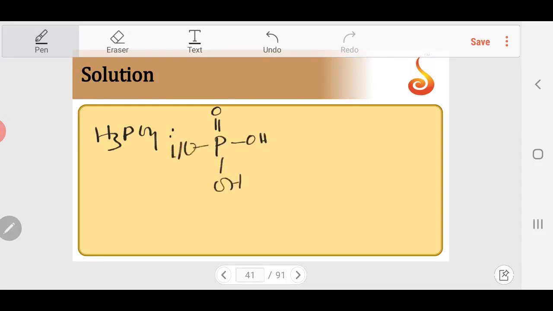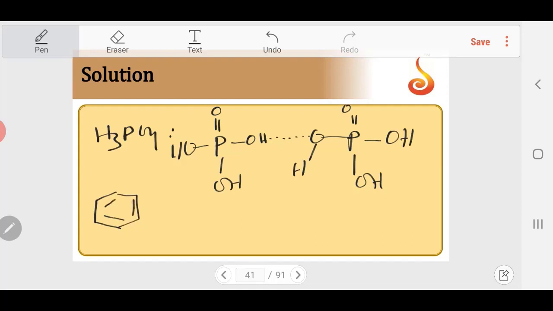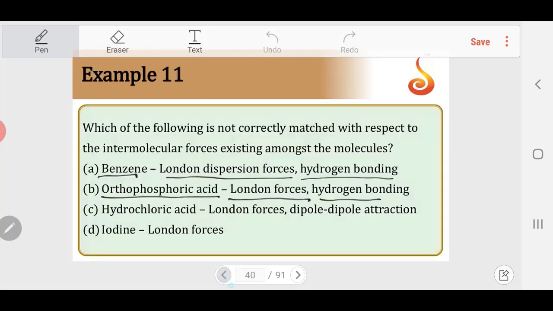So this OH bond can form hydrogen bonding, like this. So hydrogen bonding is possible, London force is possible. If I take benzene, no question of hydrogen bonding. There is no OH or FH or NH bonds.